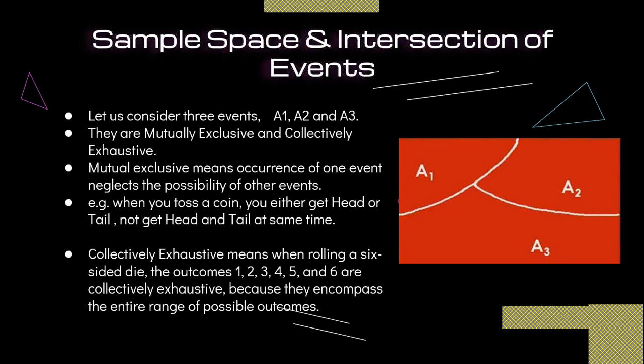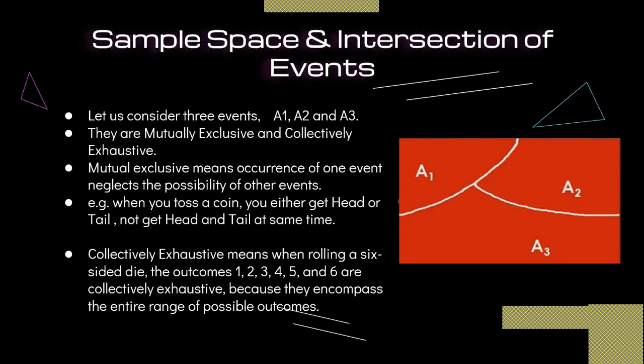No. Either you get a head or a tail. So this condition is called mutually exclusive.